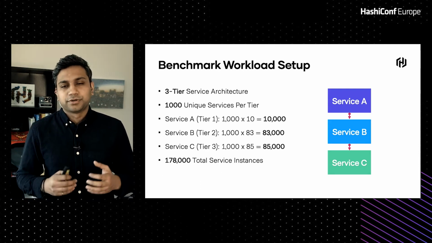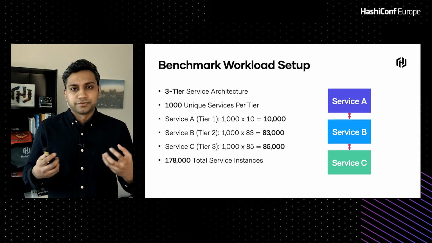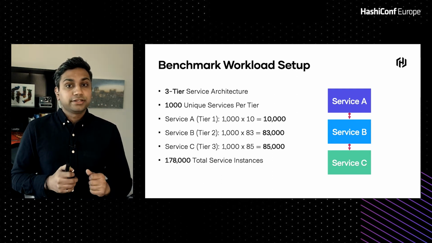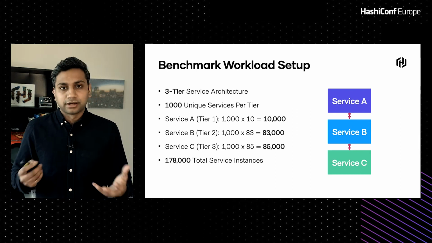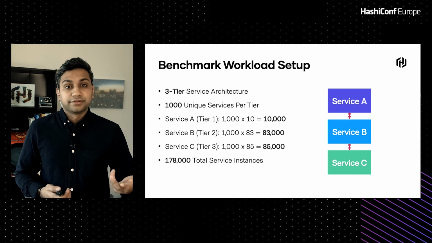And these applications were basically just returning some text back, so they weren't doing much in terms of workload. There were about 1,000 unique services per tier, which makes up about 3,000 unique services in the cluster. And each tier had a number of service instances.